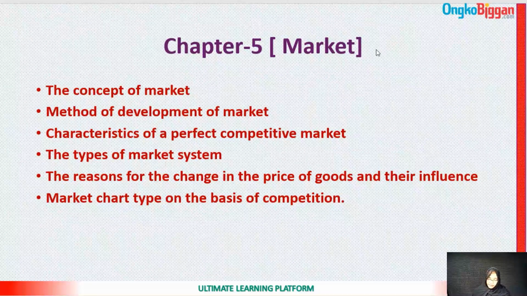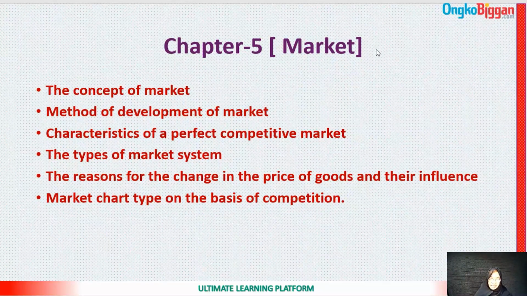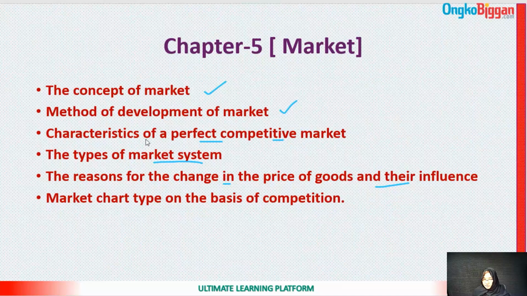Okay, so in chapter 5, the topic is market, and in this chapter, we will learn the concept of market, the method of development of market, in which method the market is developed, the characteristics of a perfect competitive market, the types of market system. There are several market systems, and we will know about their types, the reasons for the change in the price of goods and their influence. When there is a change in the price of goods, what happens in the market system?